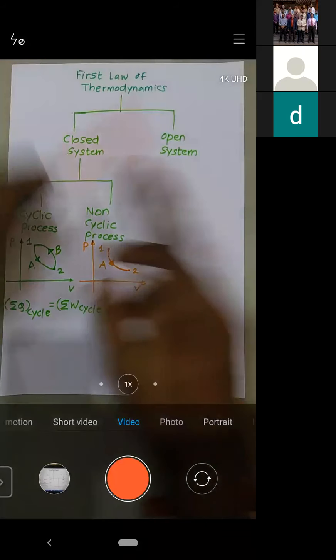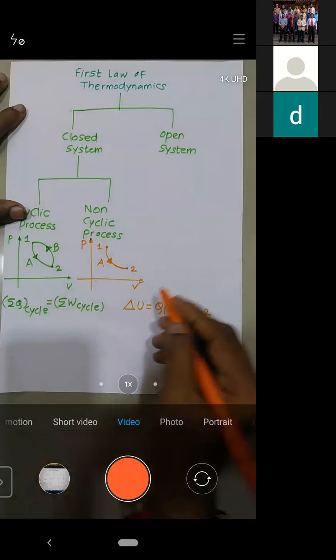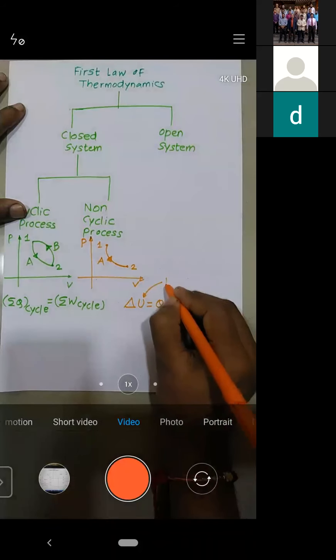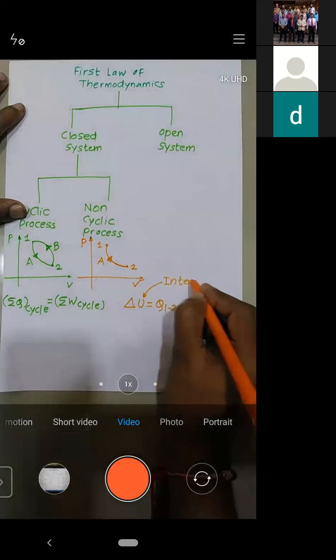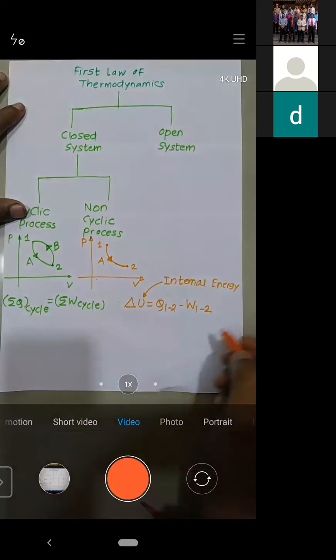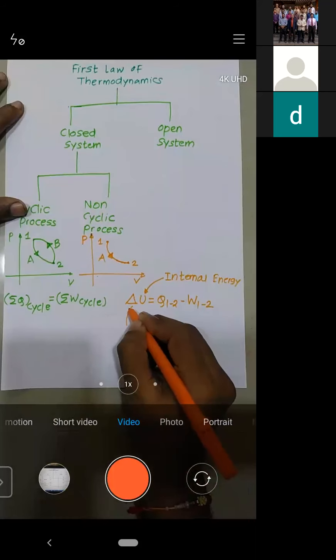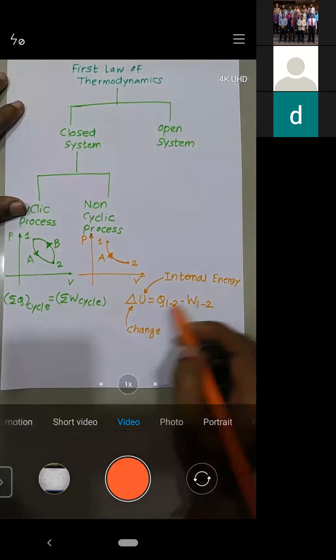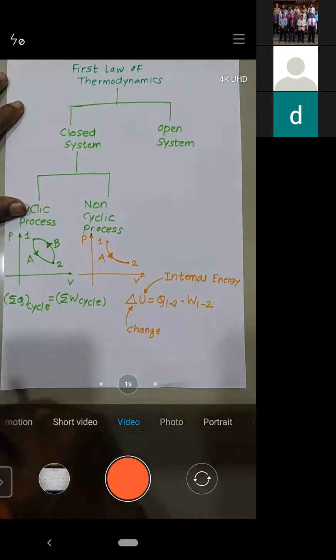Is it okay? Now, what is this U? U is internal energy. Try to understand. And what is delta? Delta is called a change. So delta U is a change in internal energy.